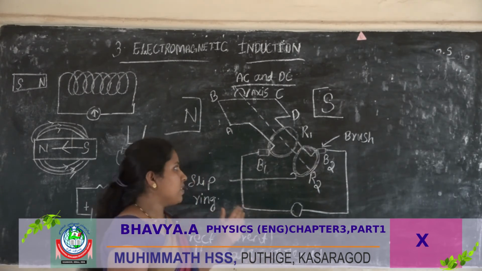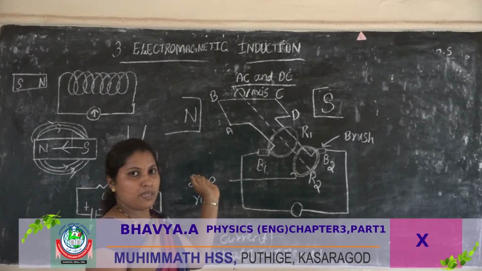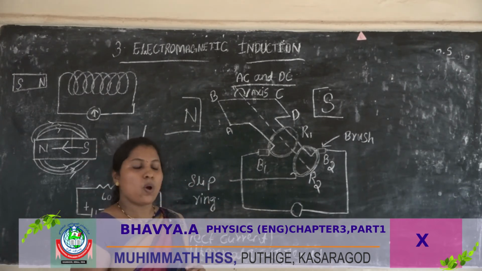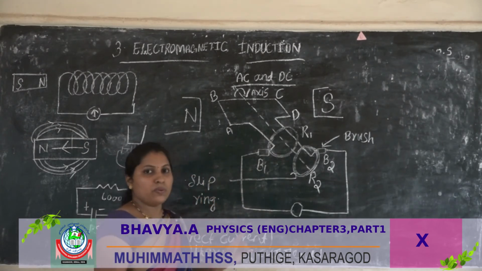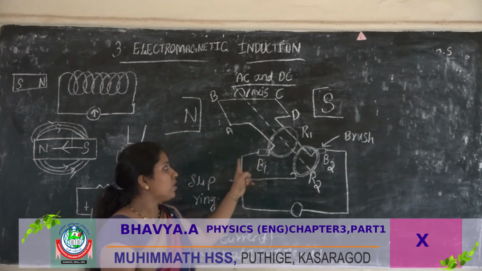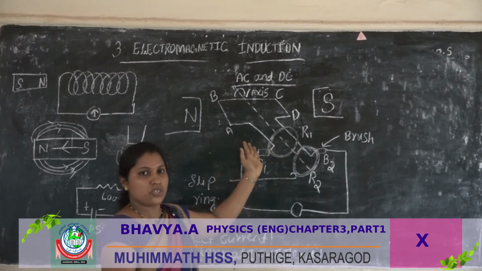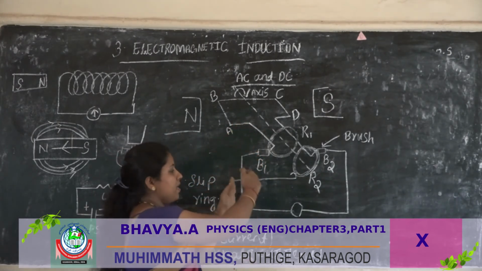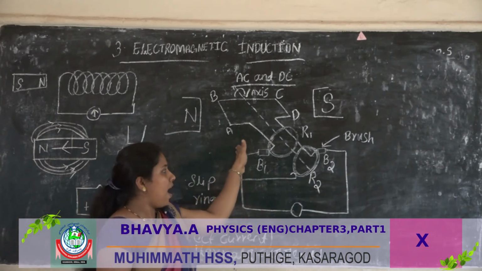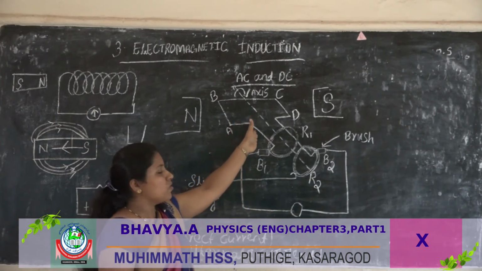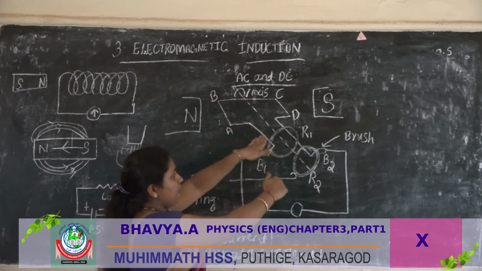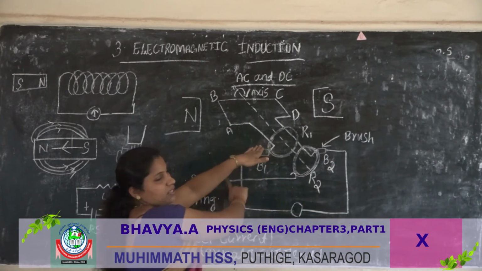So, the armature starts to rotate, rotating in a clockwise direction. That changes its position. First, the armature is like this, with points A, B, C, D, at 0. Then it rotates, and AB comes down and CD comes to here.